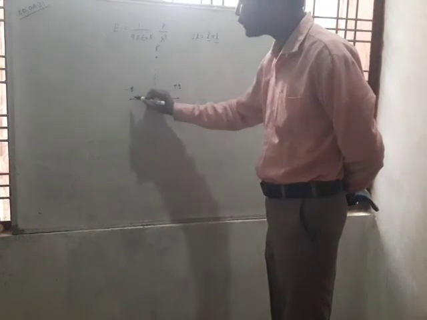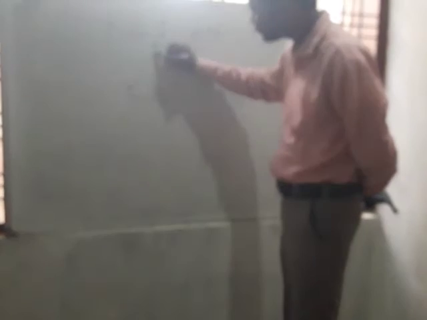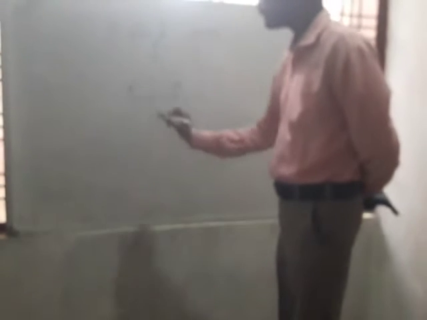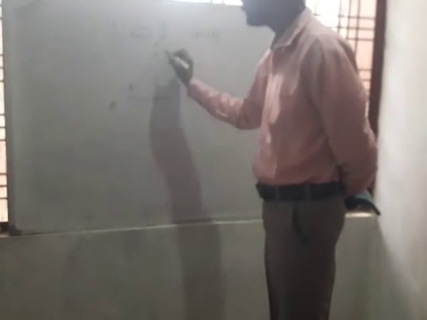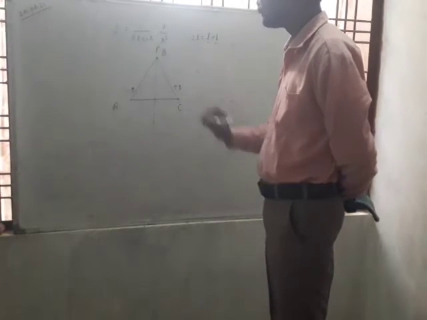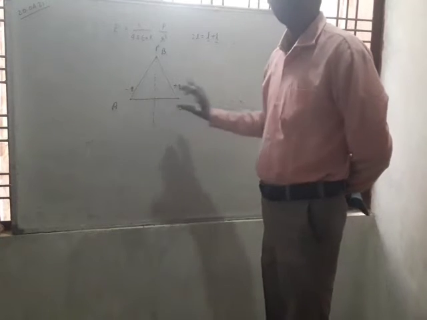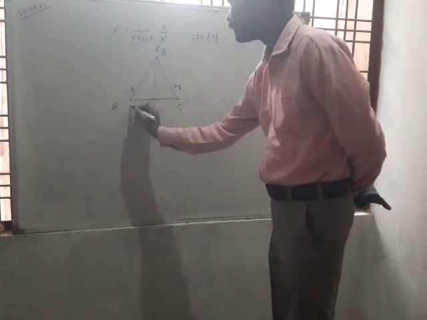Then joining this point to both of the charges, we will get a triangle. Suppose that this triangle is A, B and C. You know that the length of the electric dipole is 2L.